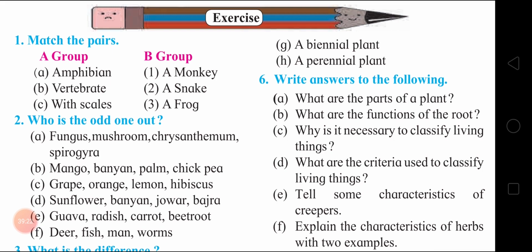Next, guava, radish, carrot, beetroot. Guava. Why? Because guava is a fruit and others are roots. Next, deer, fish, man, worms. You can say fish. Others are terrestrial. Correct, no?